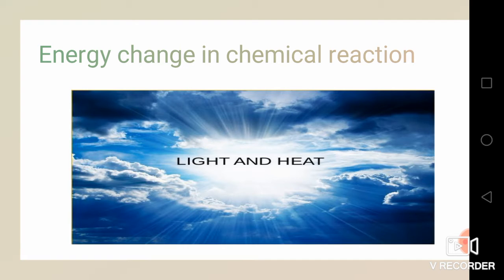This energy will be released or absorbed. The energy is absorbed or given out in the form of heat and light. So through heat or through light, the energy will be released or given out.